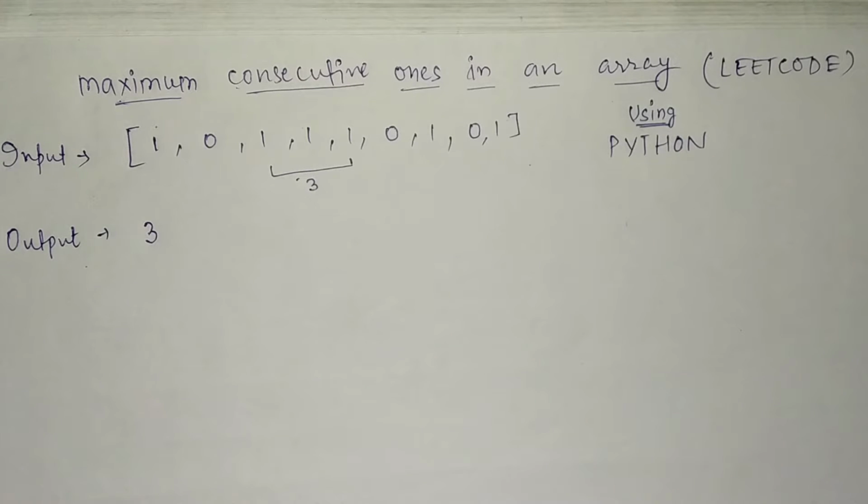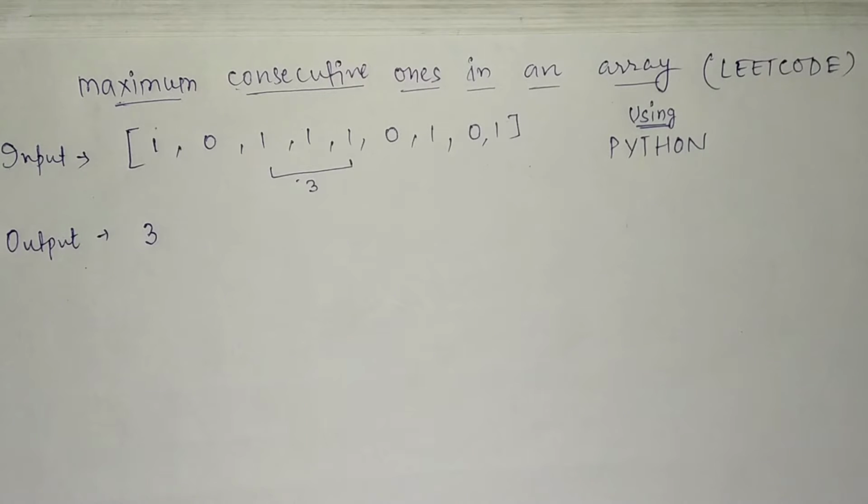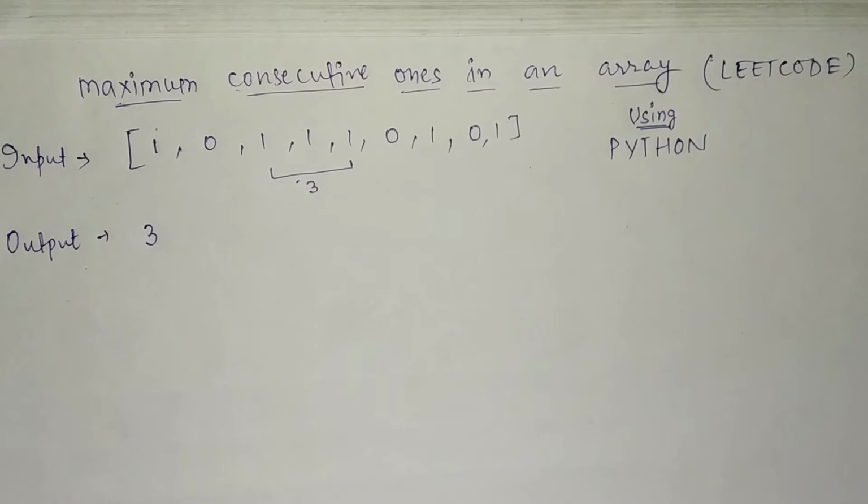So today we will discuss a question from LeetCode, that is maximum consecutive ones in an array. We will discuss it in Python. As we know that we don't often use Python for competitive programming, but in this question we can use Python to solve this. So our question is to print the maximum number of consecutive ones.